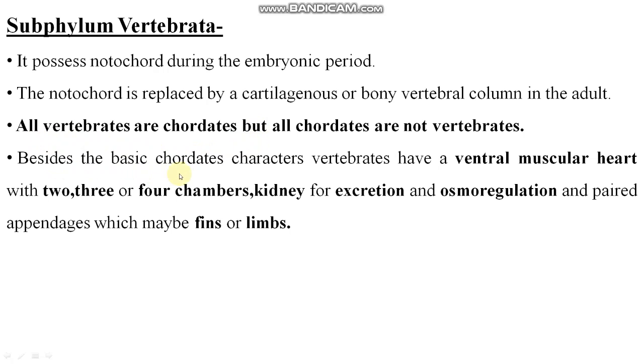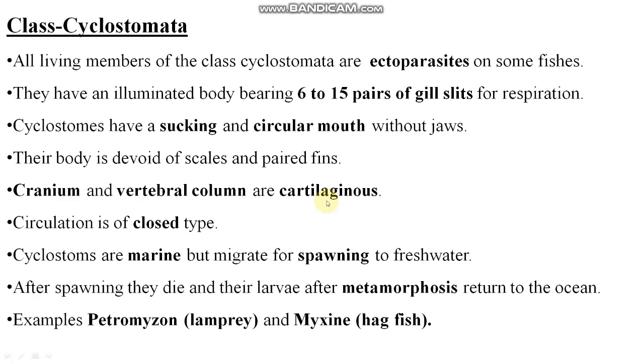Besides the basic chordate characters, vertebrates have a ventral muscular heart with 2, 3 or 4 chambers, kidneys for excretion and osmoregulation, and paired appendages which may be fins or limbs. What are the limbs? There are two types of limbs present, forelimb and hind limb. Forelimbs are also called your hands and hind limbs are also called your legs. Clear? Fins, you know.